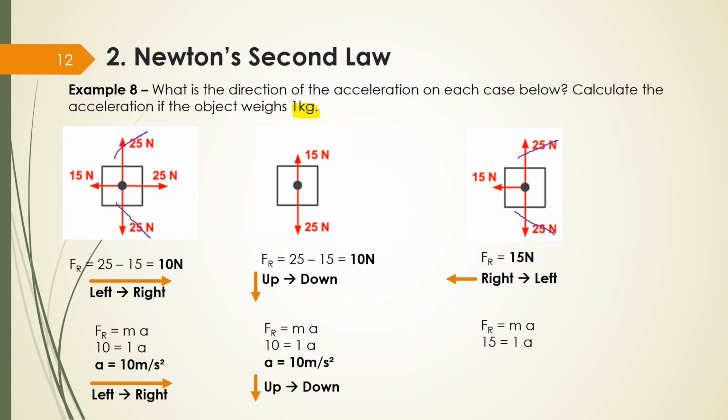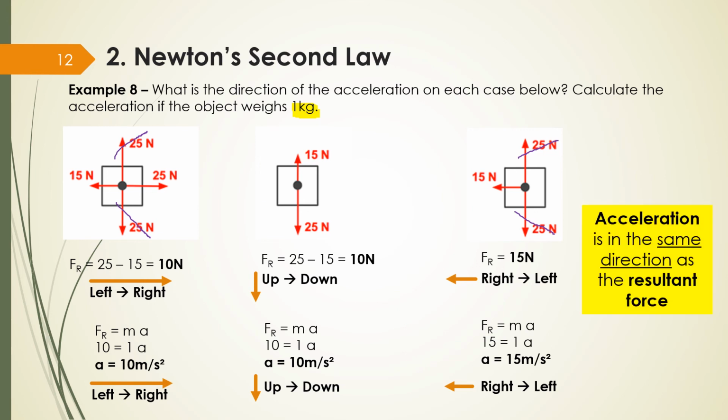And my acceleration is going to be 15 equals 1 times a. So my acceleration is 15 meters per second squared. And in which direction? Also right to left. In conclusion, acceleration is always in the same direction as the resultant force.